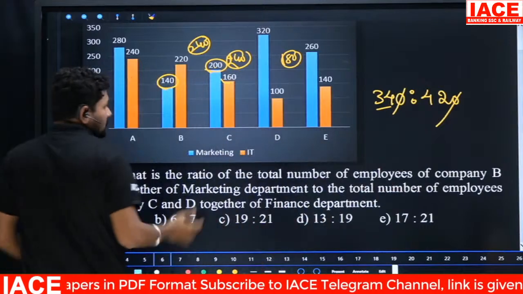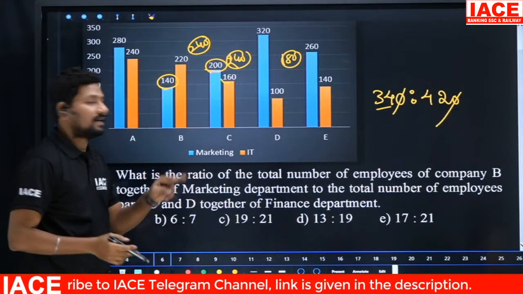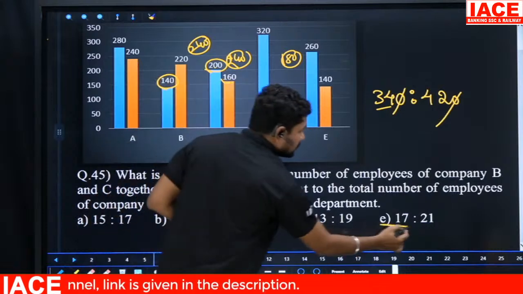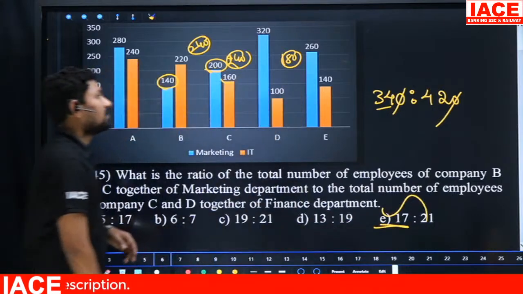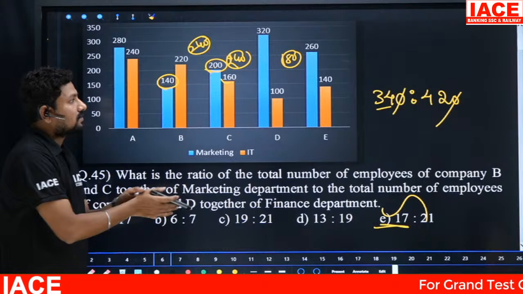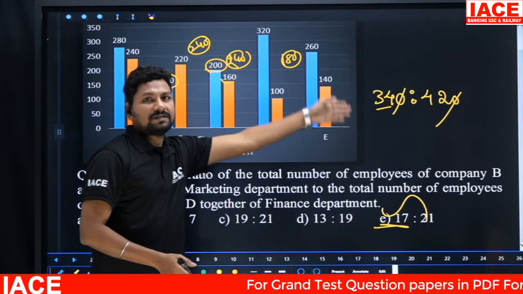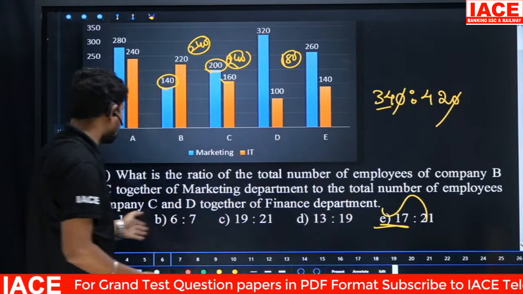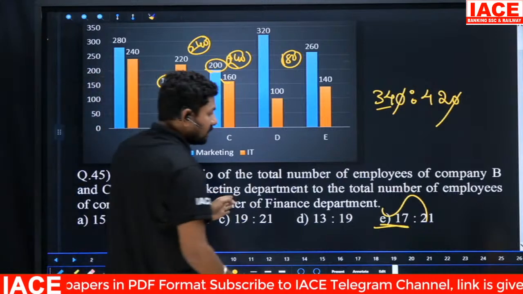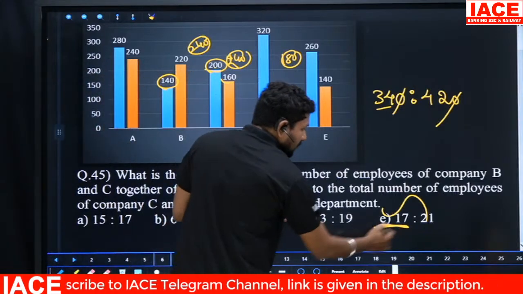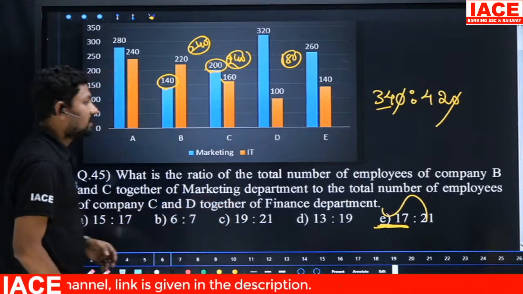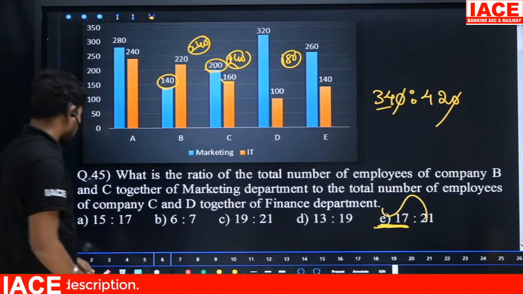34 is divisible by only two numbers, 2 and 17. Only one option contains 17, that option is E. So there is no need to go for the second solution like 420. Just check which number 34 is divisible by, option-wise. So 17 is the only option that contains it, that option is E. 17 is to 21.